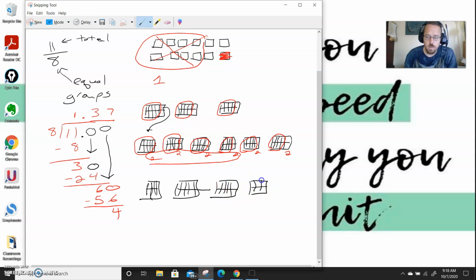So when I do that, I have one group, two groups, three groups, four groups. I have two left over again. Starting to see the pattern, and that becomes a group. So I have 5 groups of 8, which is 40 exactly. And because this stopped, this is a terminating decimal. So that would be my answer for that one. It'd be 1.375.